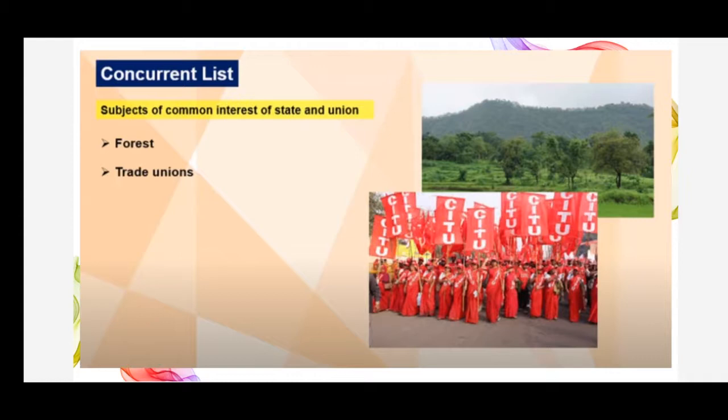Second one, trade unions. What are these trade unions, children? Trade unions are associations of employees or employers. Employers means the owners, and employees means the workers who are working in that organization, and also the independent workers. It is a relatively permanent formation of workers and not a temporary or casual combination of workers. Only for the permanent workers will they have this trade union. Okay. Now the last one is marriage.